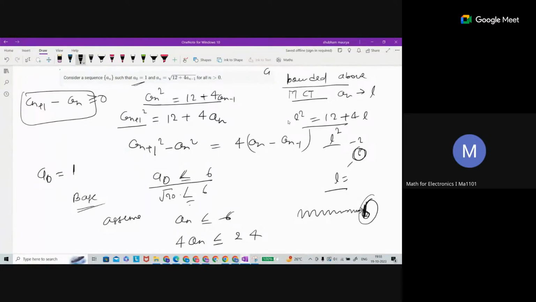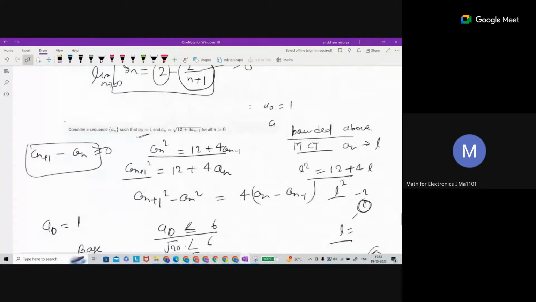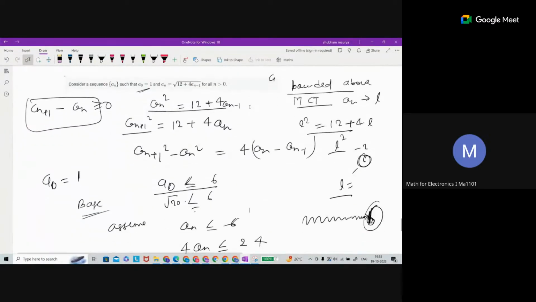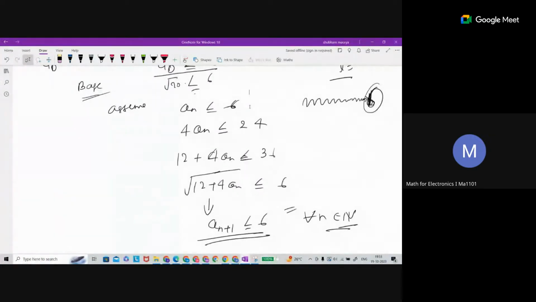Here we proved that this is going to be true for all n. By this way you can prove. Sometimes you have to go above and then come back, like here. What we are doing is we assume that it is bounded, we keep one step ahead, and from there we get something. 6 is going to be some number, so that number is going to be greater than the terms. Then we can prove it.